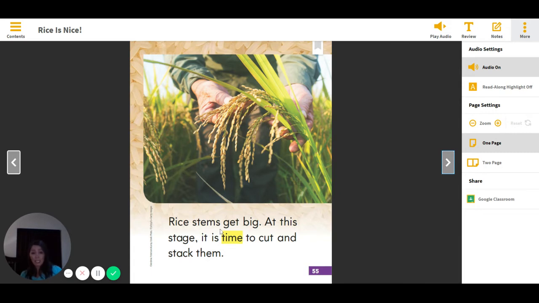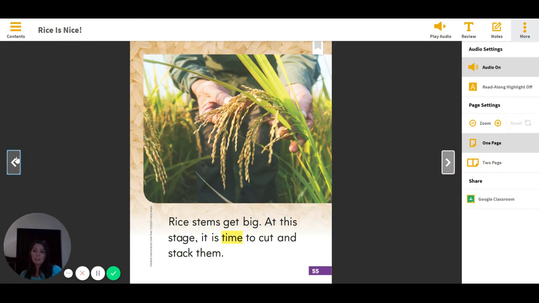Rice stems get big. At this stage, it is time to cut and stack them. What time is it when the rice stems get big? What do they have to do when the rice stems get big? Right, they have to be cut. So that's something else we're learning about rice.